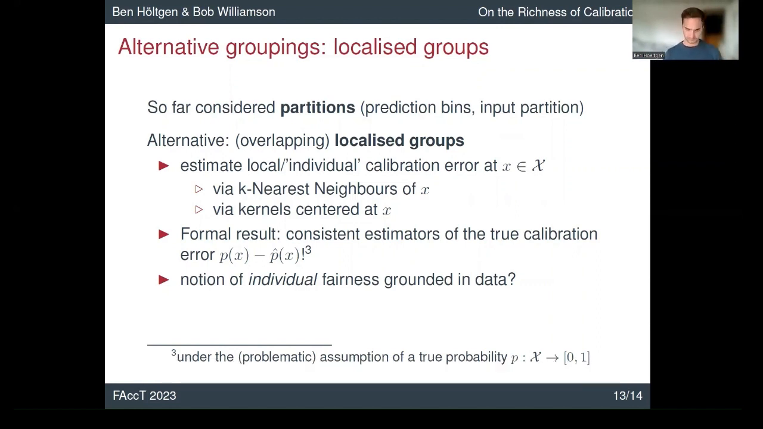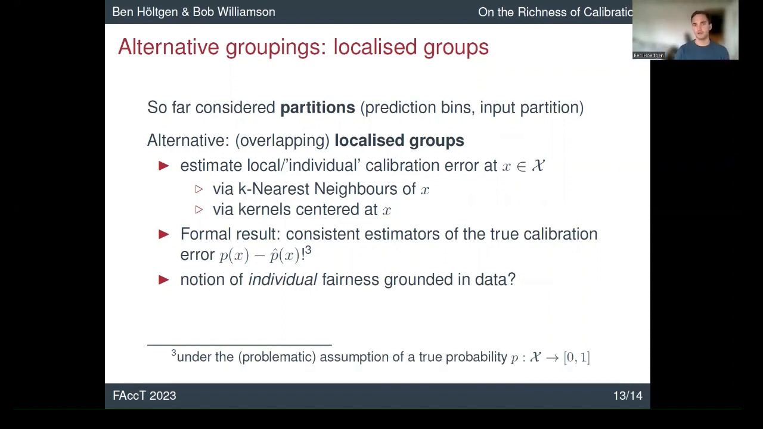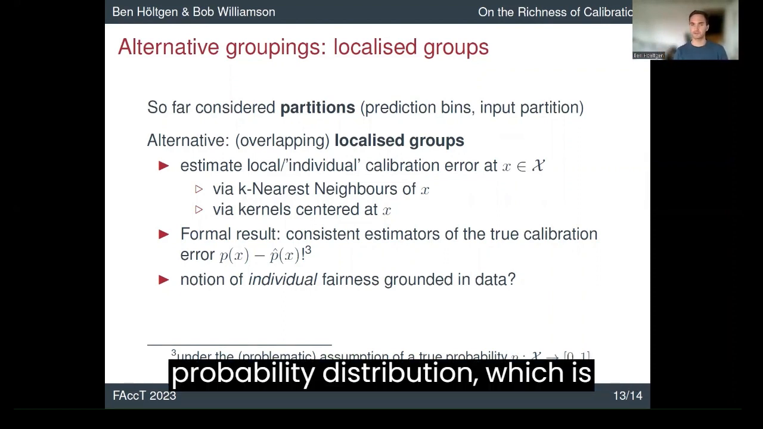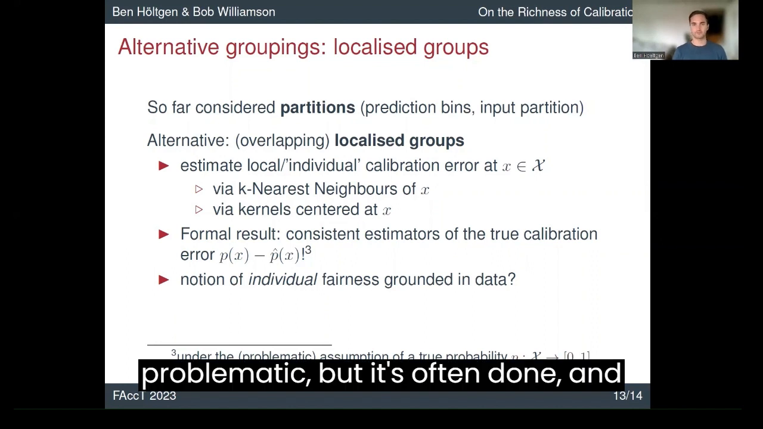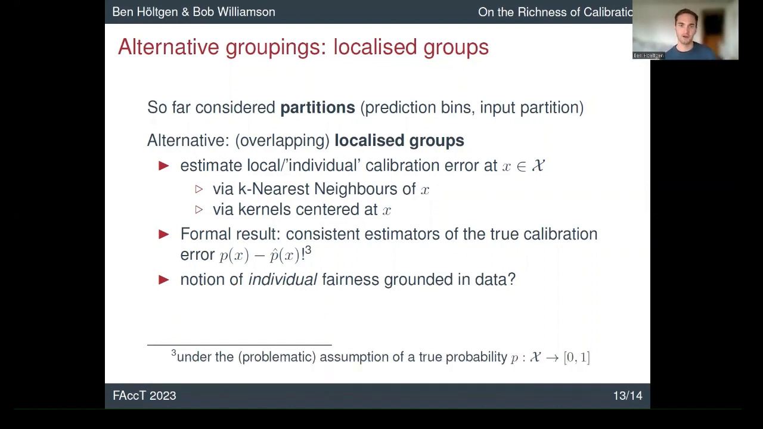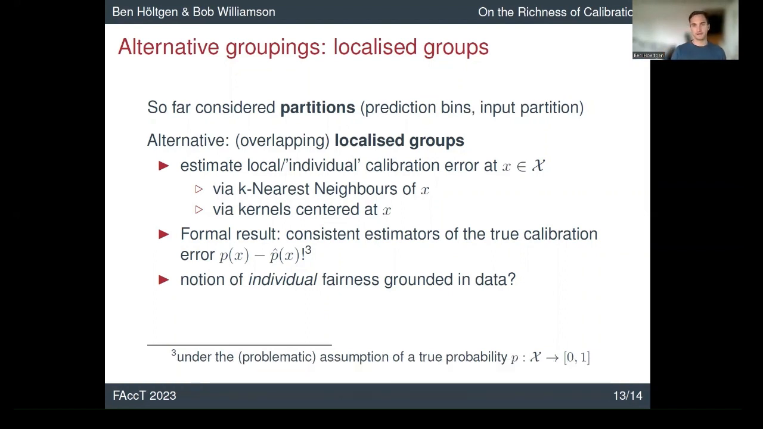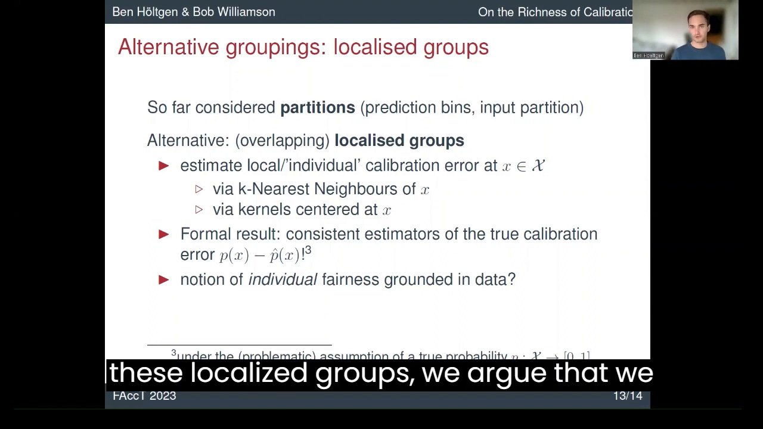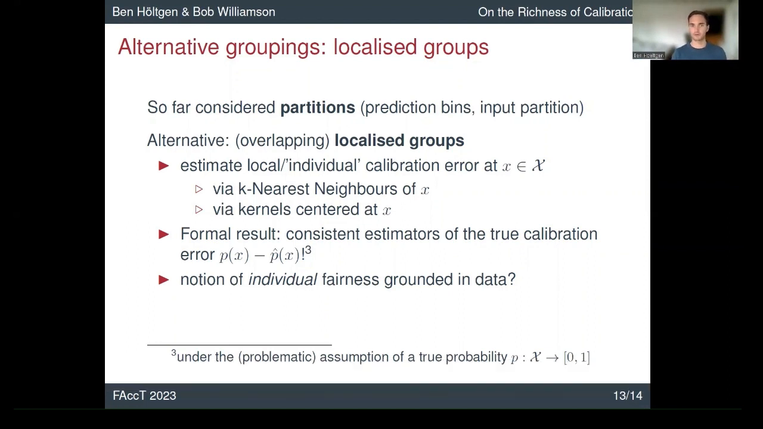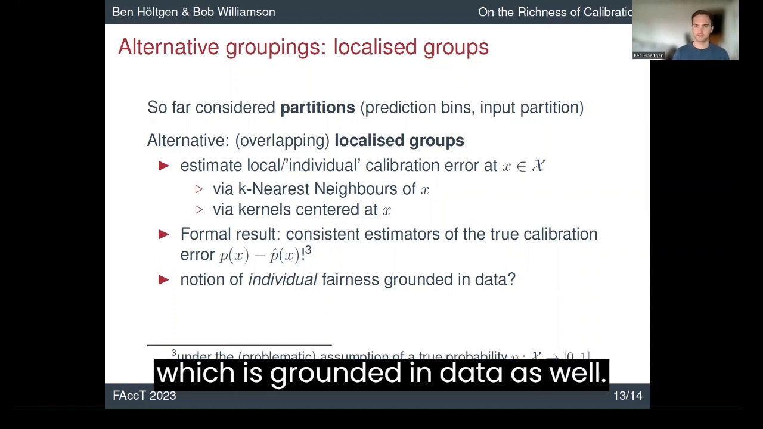And we show that this gives us consistent estimators of the true calibration error if we assume that there's a true probability distribution, which is problematic, but it's often done and it's useful as a modeling assumption for proving the soundness of this approach, so to speak. And through these localized groups, we argue that we can get an individual notion of fairness, which is grounded in data as well.